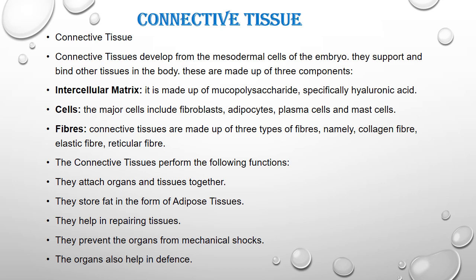Fibroblasts, adipocytes, plasma cells, mast cells. These are the cells present in the intercellular matrix. And also in this matrix, fibers are present, made up of three types: collagen fiber, elastic fiber and reticular fiber. So this is the structure of connective tissue.